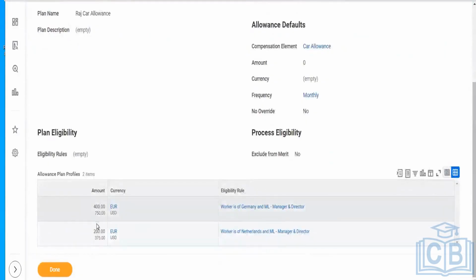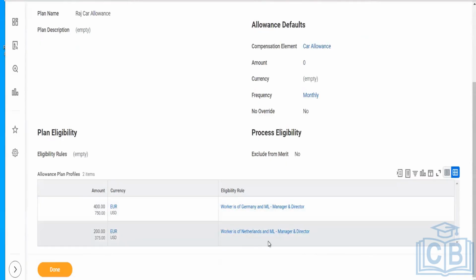Who will get 400? Workers of Germany who are managers and directors. Workers of the Netherlands, managers and directors, will get 200. This is how mainly we can create this. It all depends on what you put into the eligibility rule function, like how you created it for the Netherlands and Germany separately.